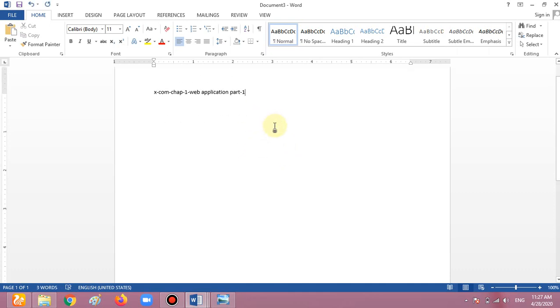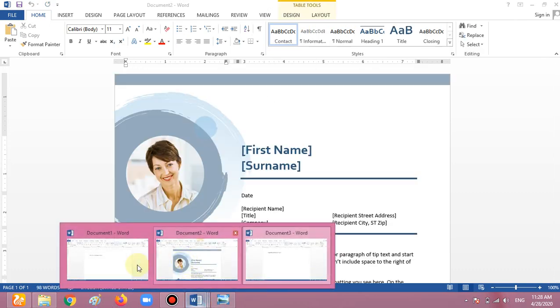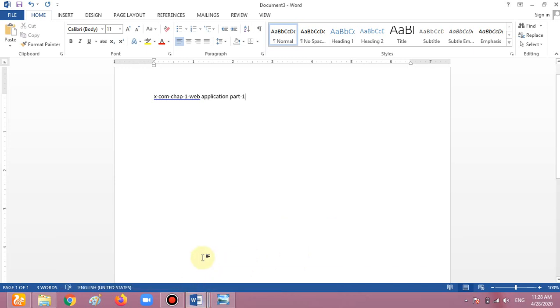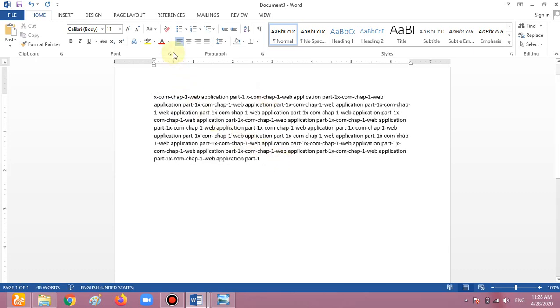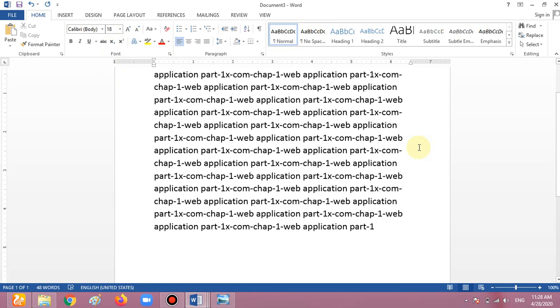Now I am going to write a paragraph here for showing you paragraph formatting, but I can use this line also. I think there is a paragraph. There is no paragraph. Okay, no problem. So this is a line which we used here. I want to paste it. Now I have a paragraph. Now first we have to show how paragraphs work and how we can work with a paragraph. First I want to increase the size of this one. Okay, this is a readable size for you.